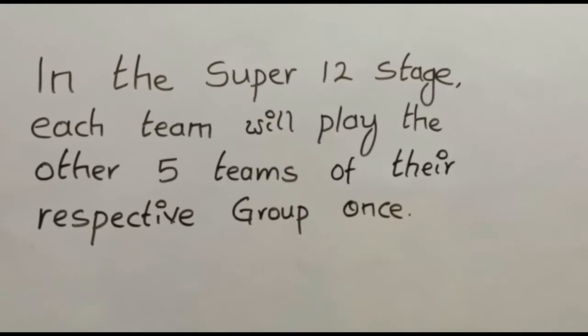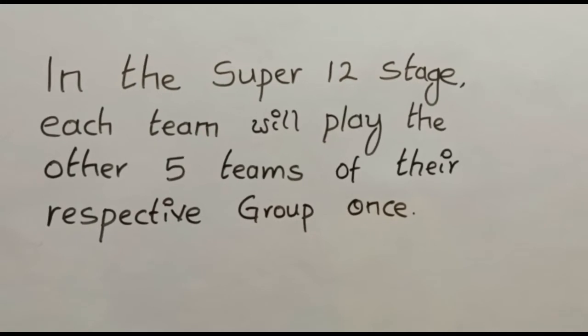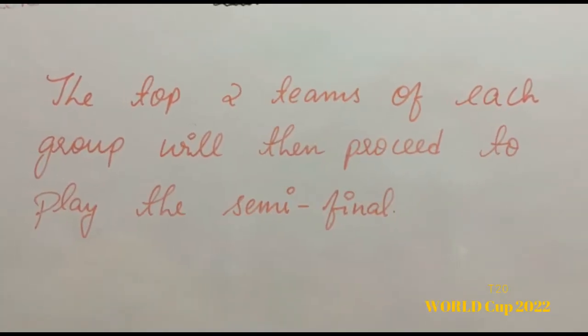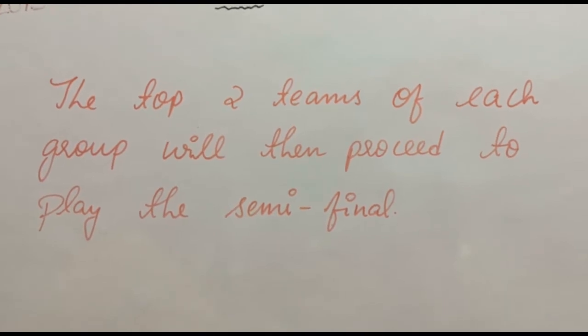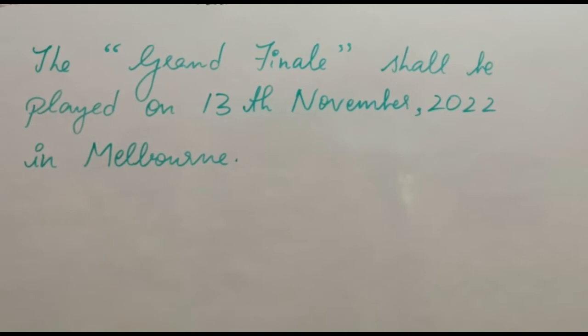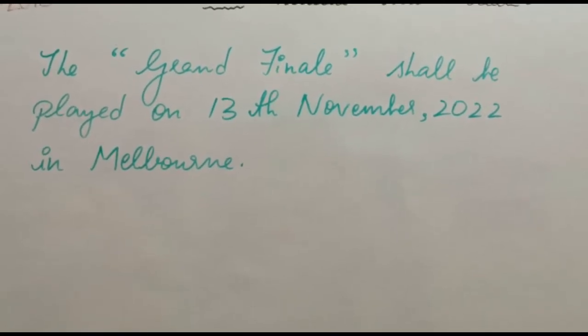In the Super 12 stage, each team will play the other 5 teams of their respective groups. The top 2 teams of each group will then proceed to play the semi-final. The grand finale shall be played on 13th November 2022 in Melbourne.